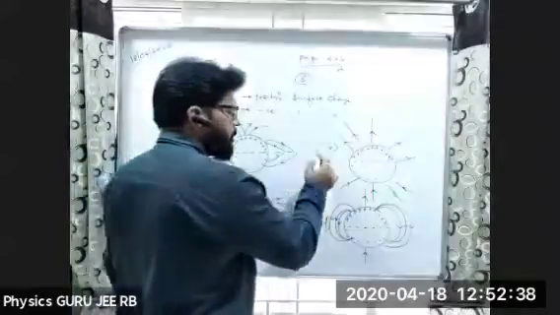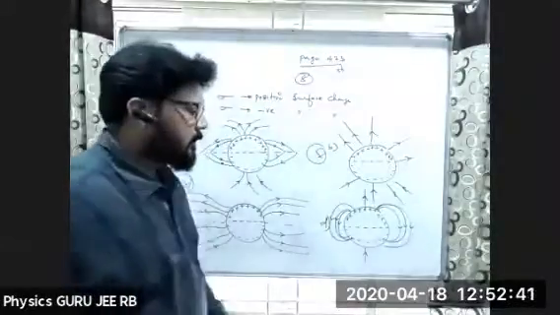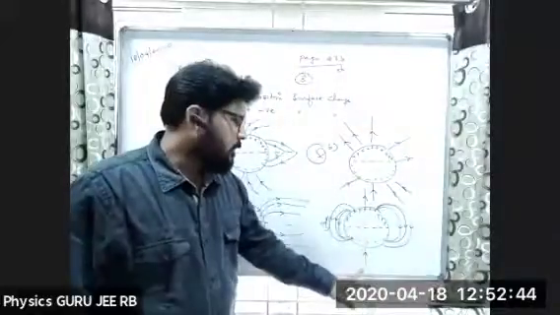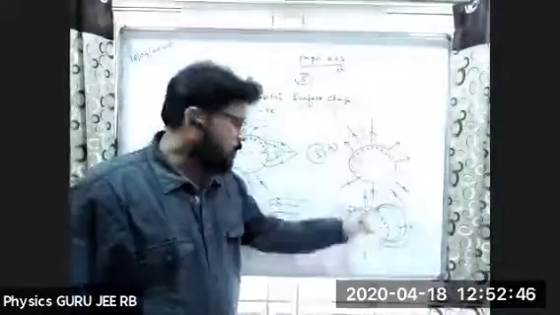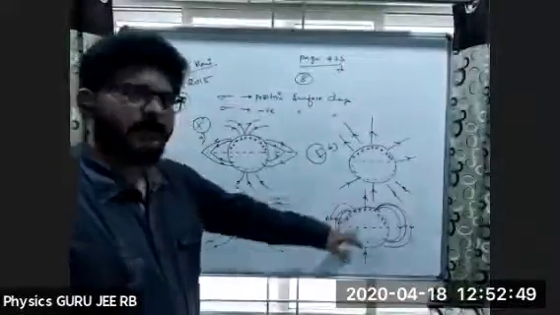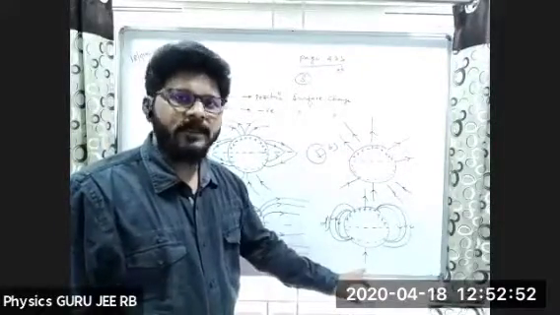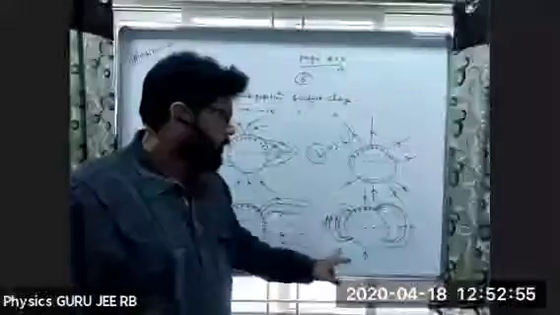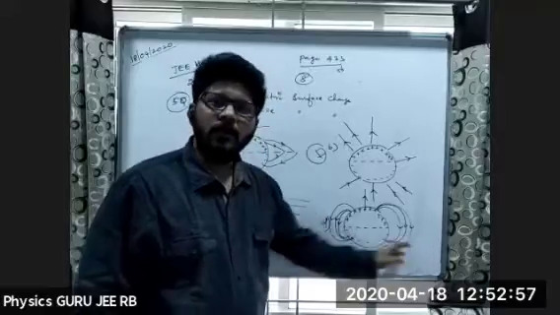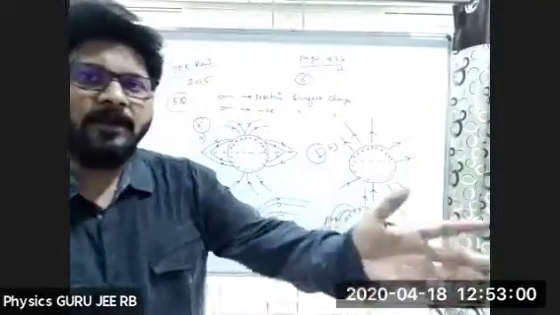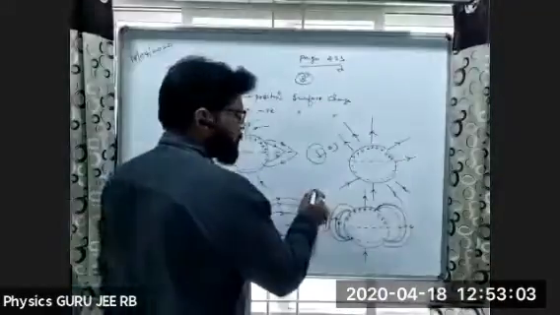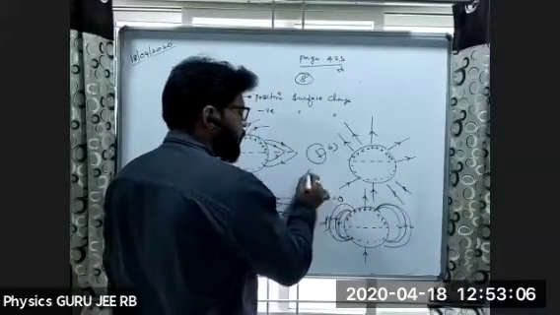Okay. Now, what is left? Only one is left. Here one electric line is there. You can see they're entering and leaving, but they're not passing through this one. That is one of the things we can say. One property is satisfied. And here, if you take 1, 2, 3, 1, 2, 3, all are closed. If you see from a longer distance, the net charge on it is 0 from far view.